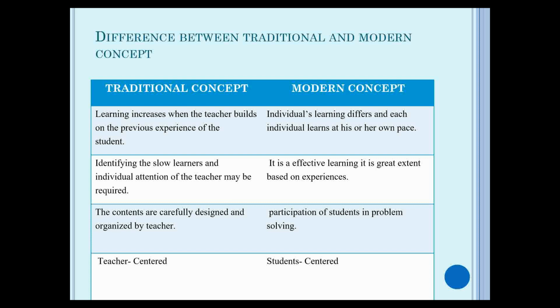In traditional concept, learning increases when the teacher builds on the previous experience of the student. In modern concept, individual learning differs and each individual learns at his or her own pace. In traditional concept, identifying slow learners and individual attention of the teacher may be required. In modern concept, effective learning is to a great extent based on experience. Traditional concept, the content are carefully designed and organized by teacher. Modern concept, participation of student in problem solving. Traditional concept is teacher centered. Modern concept is student centered.